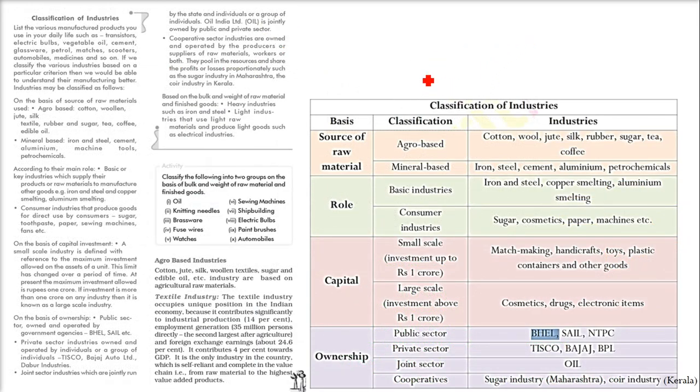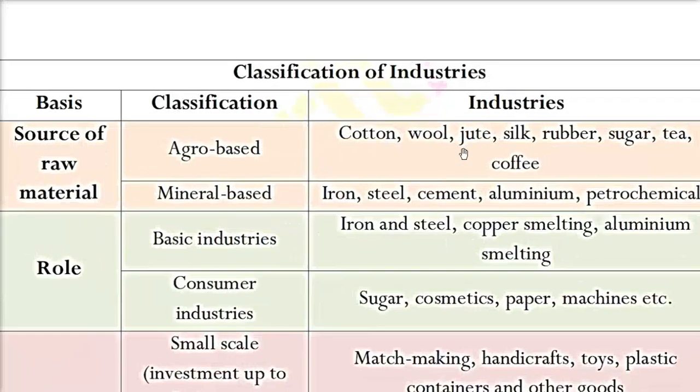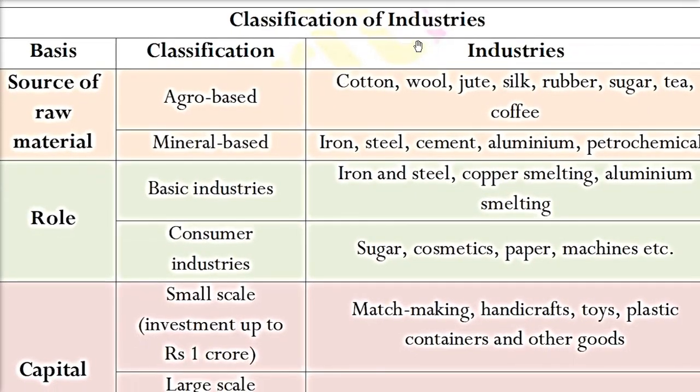Now, when we are talking about industries, it becomes important for us to classify them, because it depends on where the raw material is coming from, what is the role of the industry, what is the capital, and who has the ownership. So on all these bases we can classify the industries. So let me take you to this one. Classification of industries, if the basis is where the raw material is coming from.